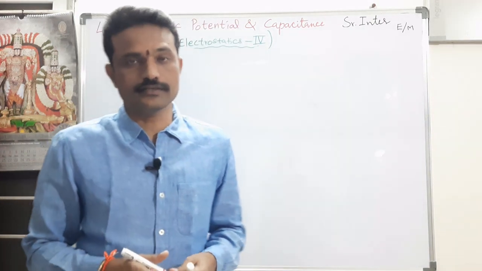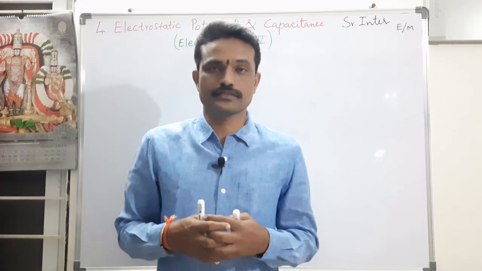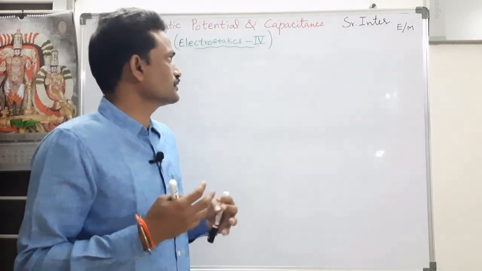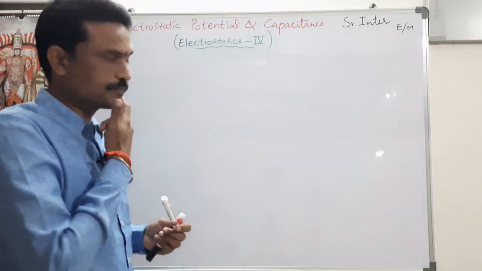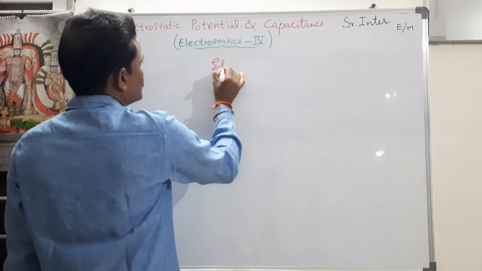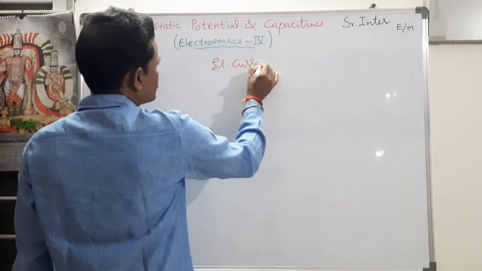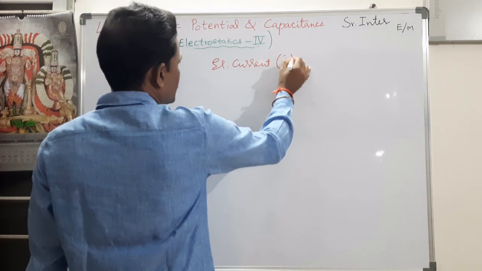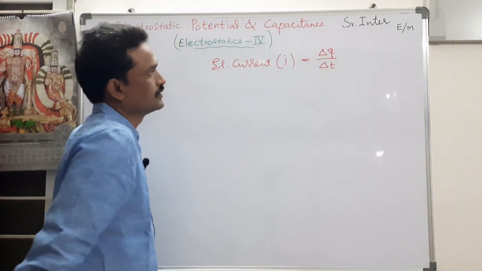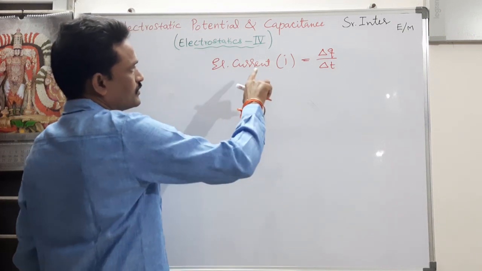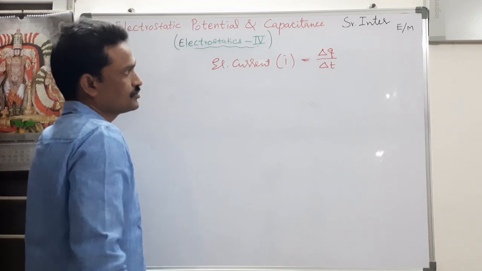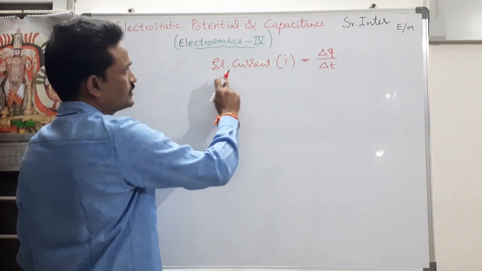Of electrostatics, we are going to discuss electrostatic potential. Now, before I go to electrostatic potential, let us define electric current. What do you mean by electric current? Electric current I is equal to delta Q by delta T. That is, the flow of charge, or the rate of flow of charge through a conductor, is defined as electric current.